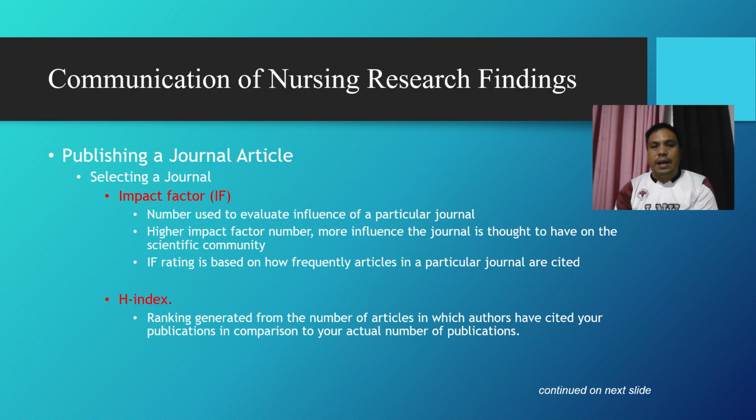its articles are cited. Another consideration is the H-index, which reflects an author's impact by comparing the number of articles in which their work has been cited to their total number of publications. These metrics help researchers choose journals that maximize visibility, credibility, and impact of their work.